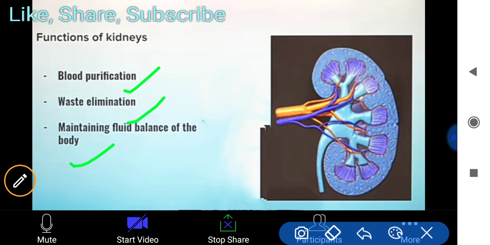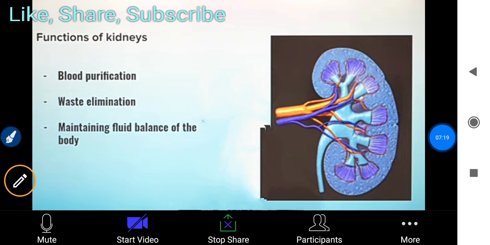Sometimes I feel that if you do not get a good amount of water on any day, you excrete a few more because some fluids are needed by your body also. So these things are also done by, these are the three main functions of kidneys.